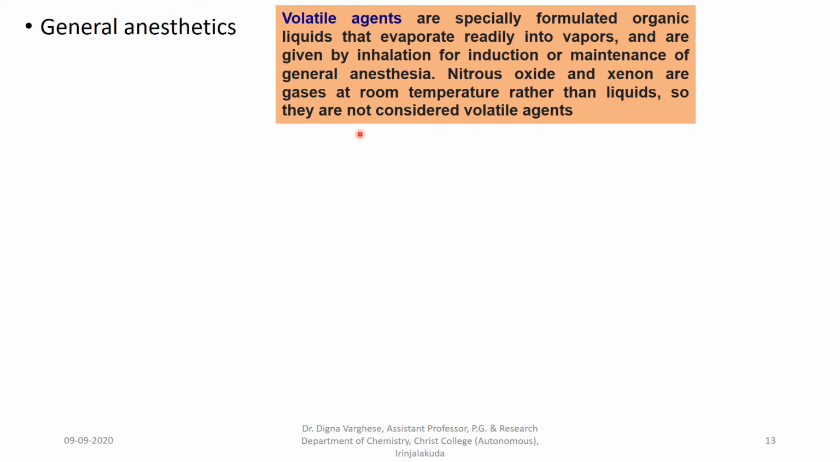So there are two types: volatile agents, which are specially formulated organic liquids that evaporate readily into vapors and are given by inhalation for induction or maintenance of the general anesthesia. But some gases like nitrous oxide and xenon are gases at room temperature rather than liquids, so they are not evaporating, because these are gases, so they are not considered as volatile general anesthetics or volatile agents.